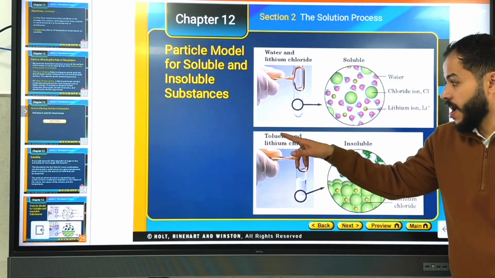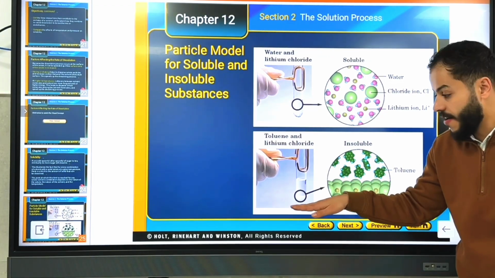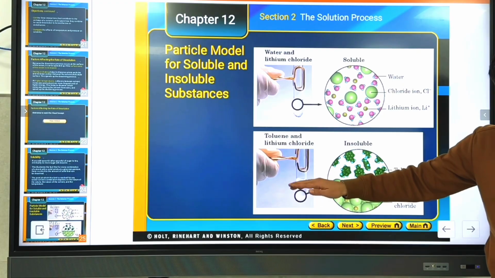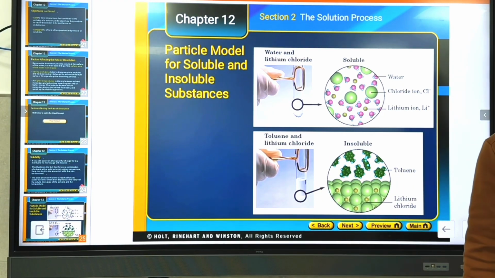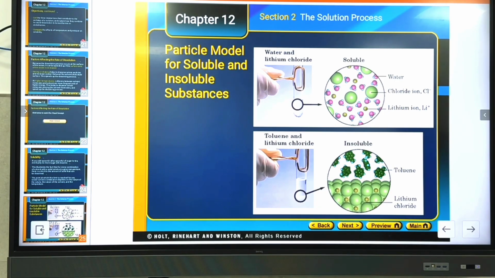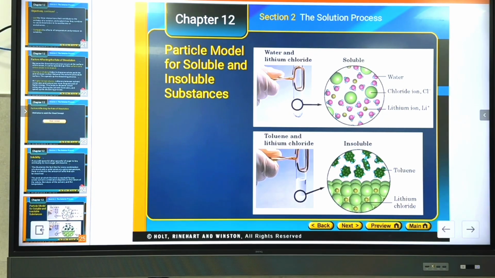This is a solid and toluene is a liquid. We have here a precipitation. You could see the separation between the two components here. We call this immiscible. What's the meaning of immiscible? They are not mixing together, but if they are mixing together, like ethanol and water, they are miscible.